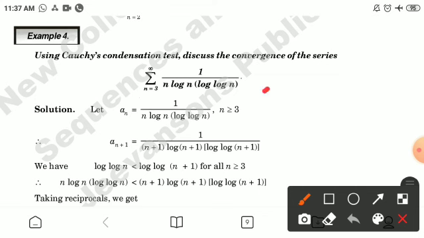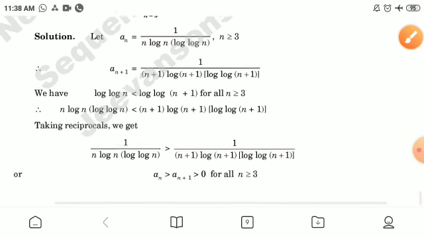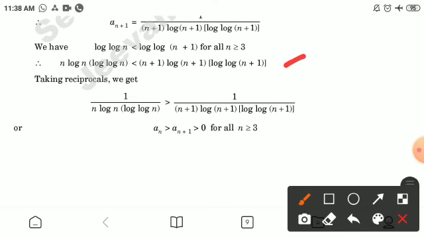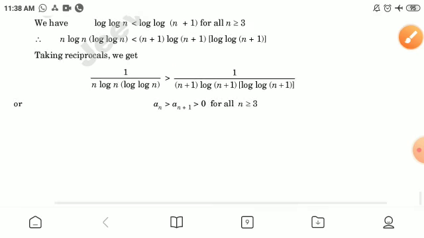Example 4th, using Cauchy condensation test, discuss the convergence of the series summation 1 by n log of log n, n from 3 to infinity. Let a_n be this, and a_(n+1) this. We have log of log n is less than log of log (n+1) for all n greater than or equal to 3. Therefore, n log of log n is less than (n+1) log of log (n+1) into log of (n+1). Taking reciprocal, we get this inequality, or a_n is greater than a_(n+1) is greater than 0 for all n greater than or equal to 3.